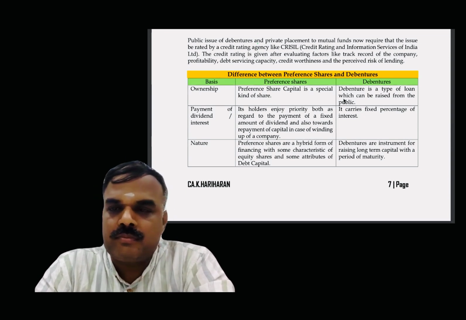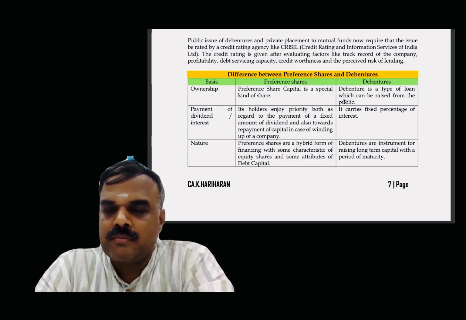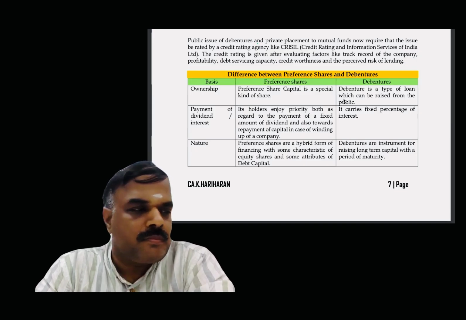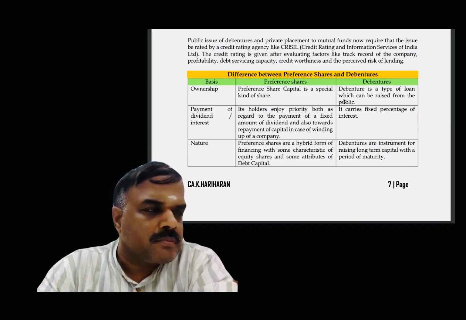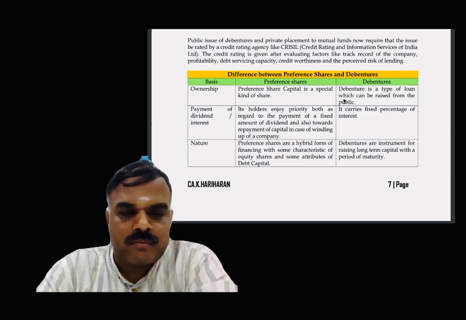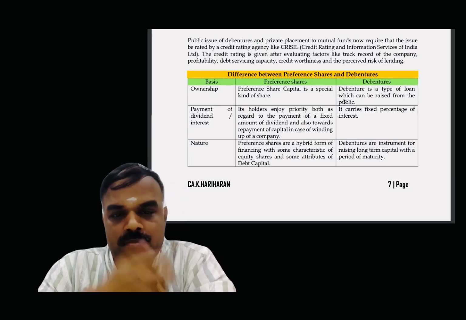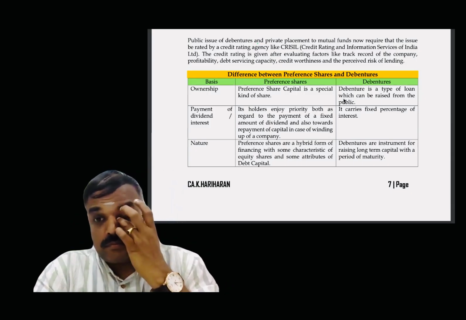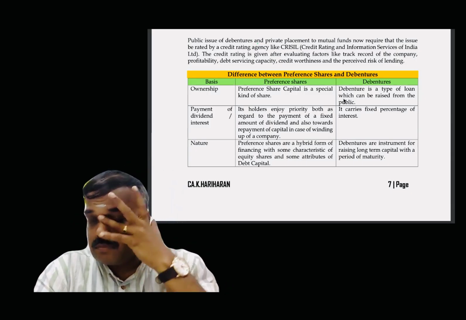For debenture, it carries a fixed percentage of interest. Basis, nature. Preference shares are a hybrid form of financing with some characteristics of equity shares and attributes of debt capital. Debentures are instruments for raising long-term capital with a period of maturity.